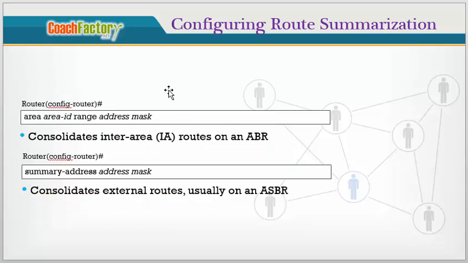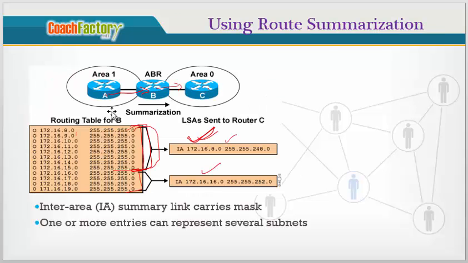So how are we going to configure that? On the ABR, we are going to use the command area ID range. Area ID means what? In this case we want to summarize area 1 routes. These networks which belong to area 1, we want to summarize before we forward them to area 0.